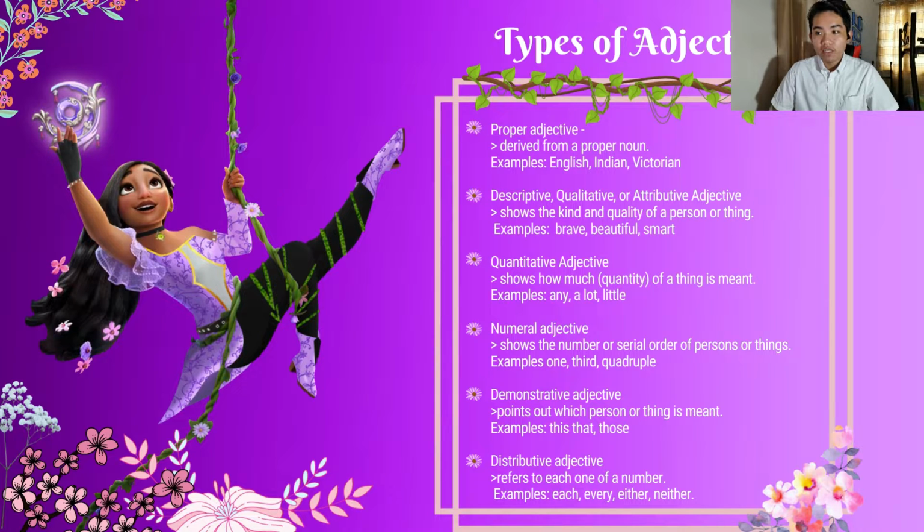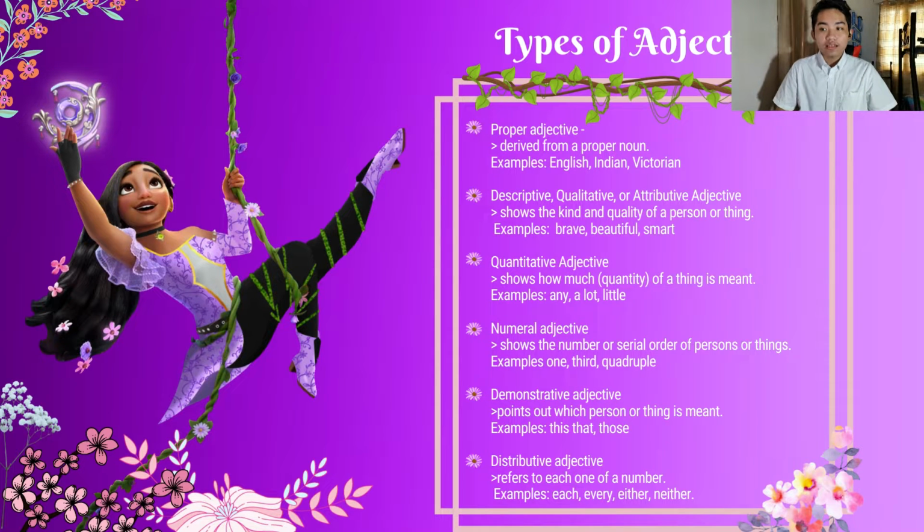Demonstrative adjective points out which person or thing is meant. To use this demonstrative adjective, you need to use your pointer as an example. Like if I point to this camera I'm using to record, this camera records my video. That light lights my day, or this room warms me up.